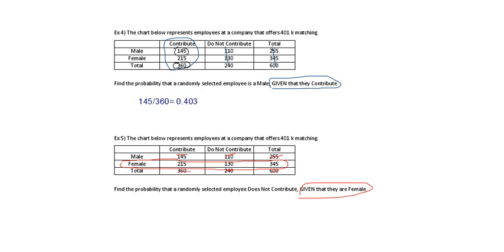And let's get some answers. Find the probability that an employee does not contribute. So that's going to be 130 divided by 345. 130 divided by 345. That is equal to 0.377.